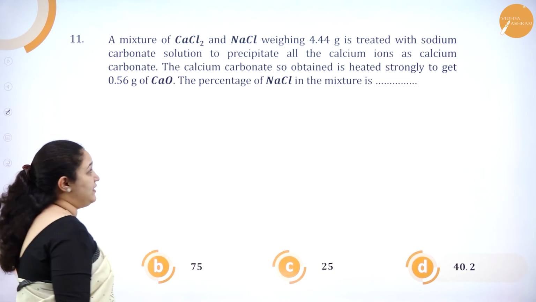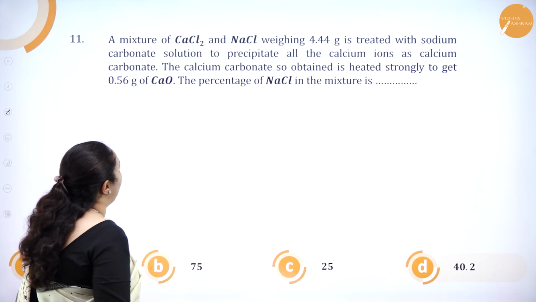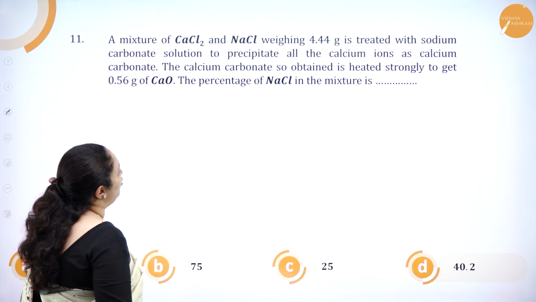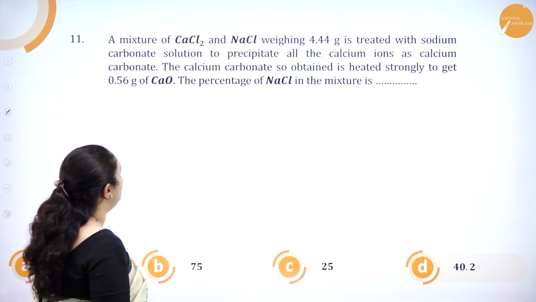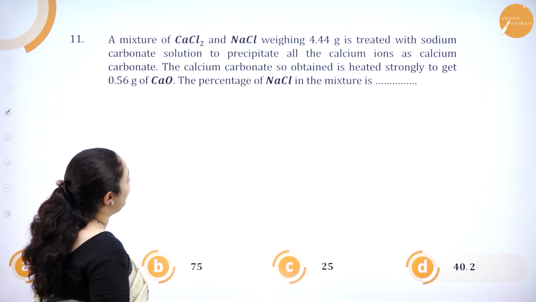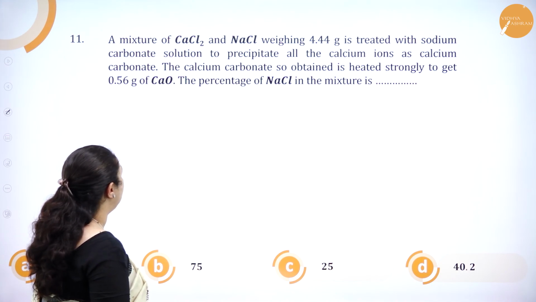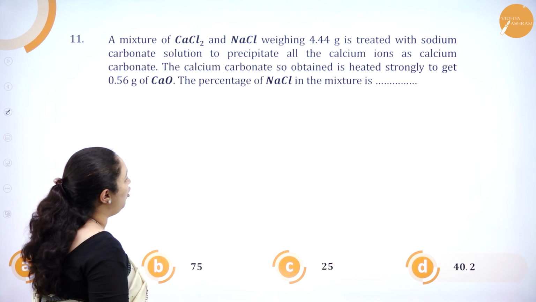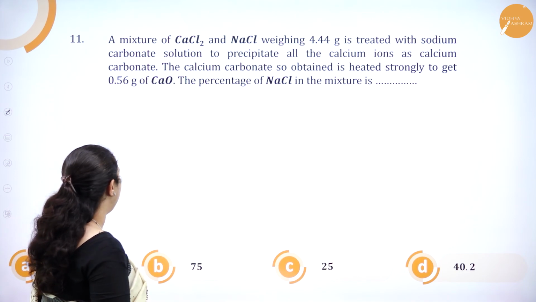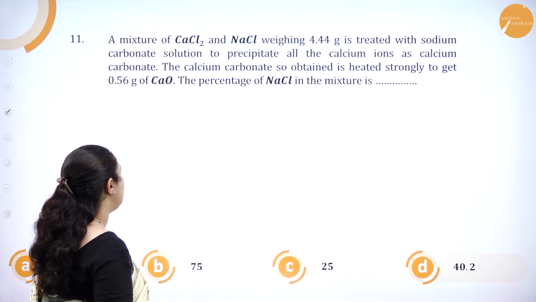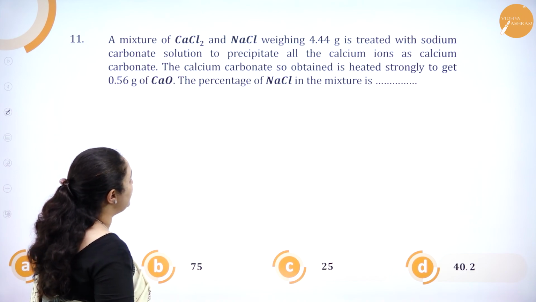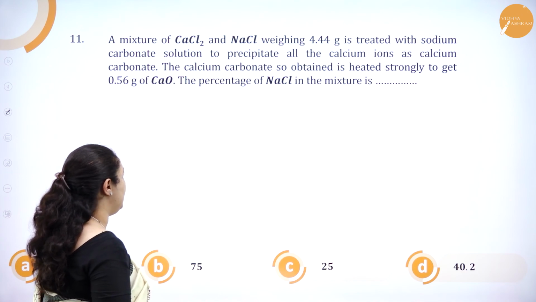Okay. 11th question. A mixture of calcium chloride and sodium chloride weighing 4.44 grams is treated with sodium carbonate solution to precipitate all the calcium ion as calcium carbonate. The calcium carbonate so obtained is heated strongly to get 0.56 grams of calcium oxide. So percentage of NaCl in mixture is.